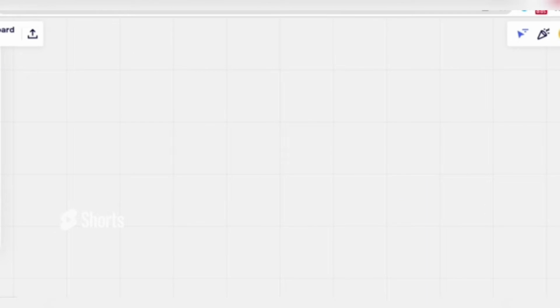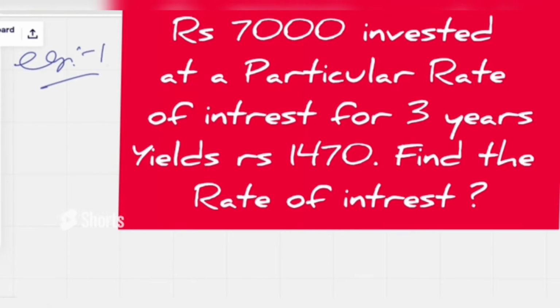So enough of discussing the basics of simple interest. Let's dive into some real problems. Let me give you the first example. I am reading the question for you. It says rupees 7,000 invested at a particular simple interest for 3 years yields rupees 1,470. Find the rate of interest. So we need to calculate the rate of interest.